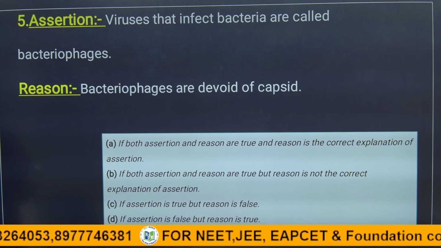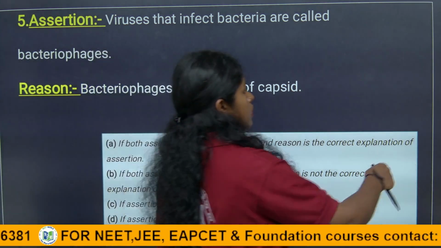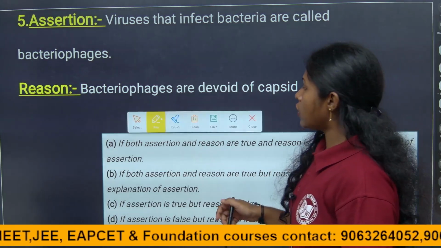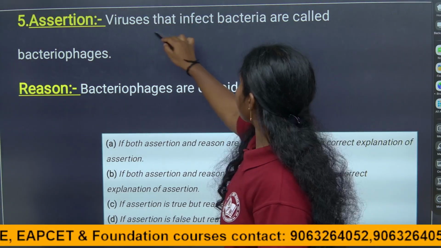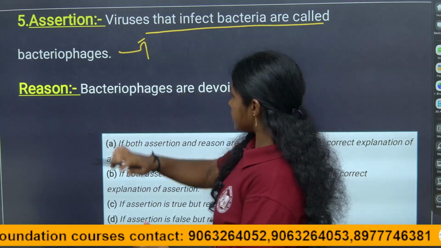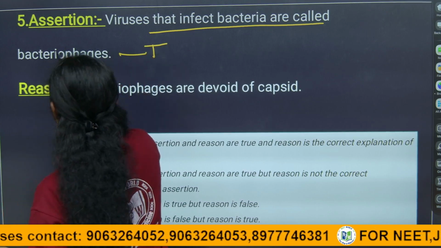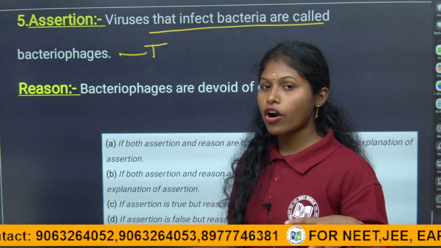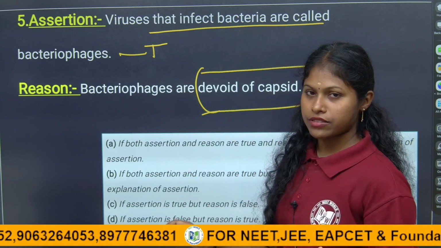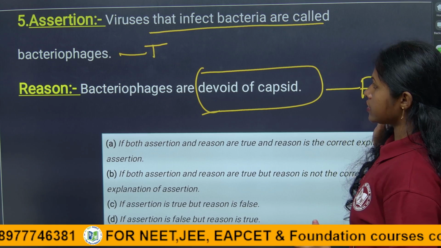So the option reason is absolutely wrong, because it is a direct statement from the textbook. We also studied that virus that infect bacteria are called bacteriophages. That is a true statement. As they infect bacteria, they are called bacteriophages. They are not devoid of the capsids, right? So here the assertion is true and the reason is false.